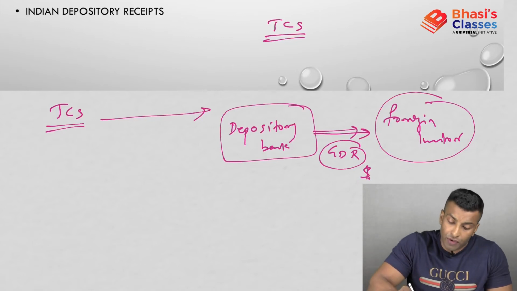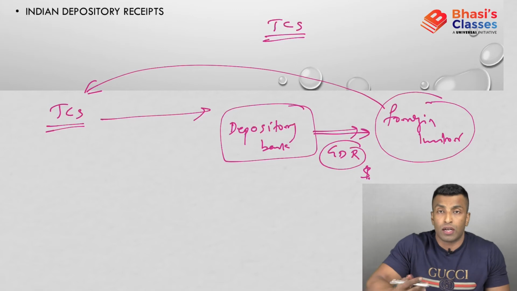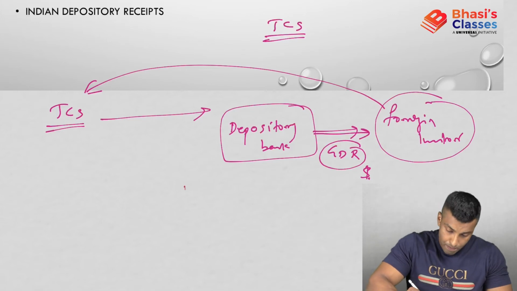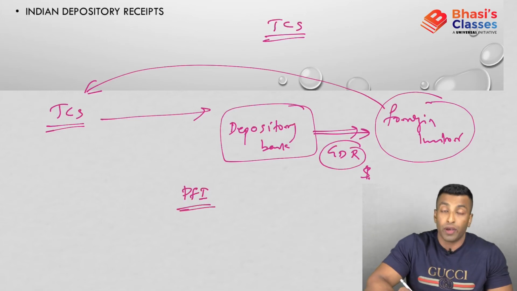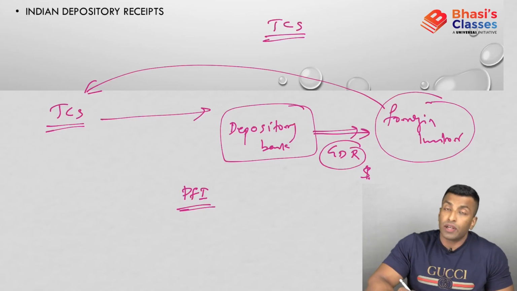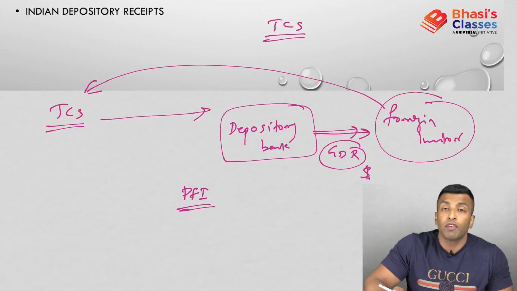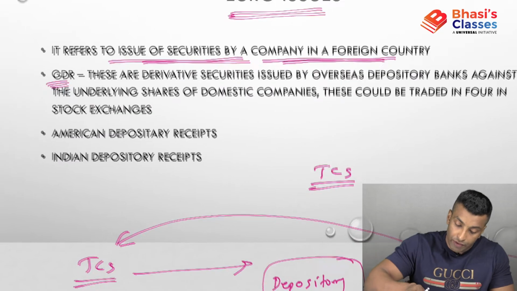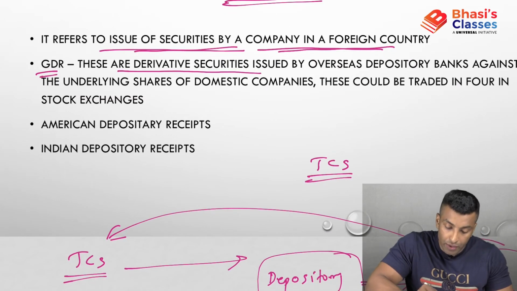So ultimately the funds will go to the company. The company is getting forex, the company is getting money. So this company will get money, and it's a kind of FPI only. Now see, after the foreigner buys this GDR, after the GDR is issued, it will be listed on their stock exchange. Now this GDR can be bought and sold. Okay, so let's look into the definition. These are derivative securities.